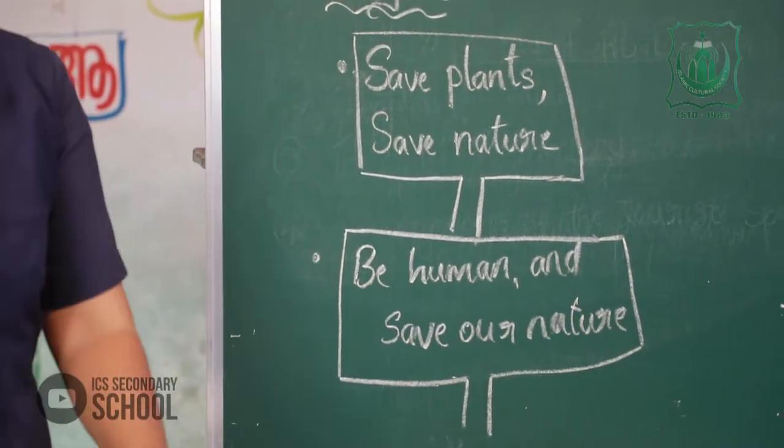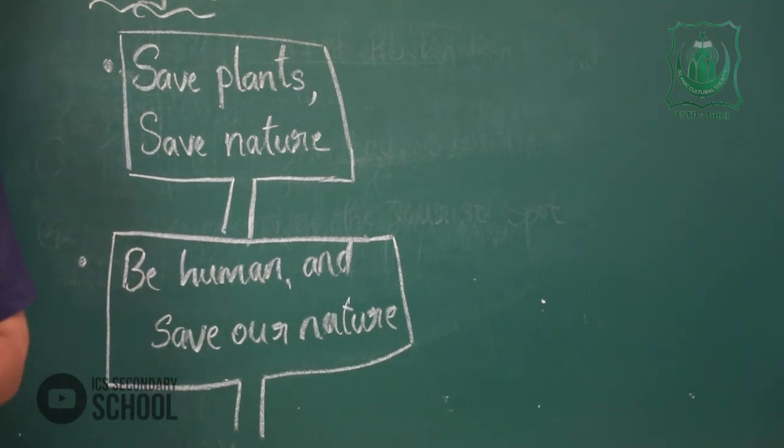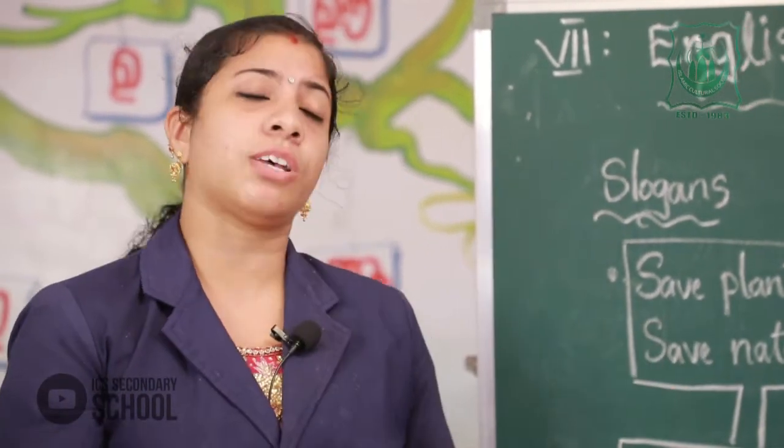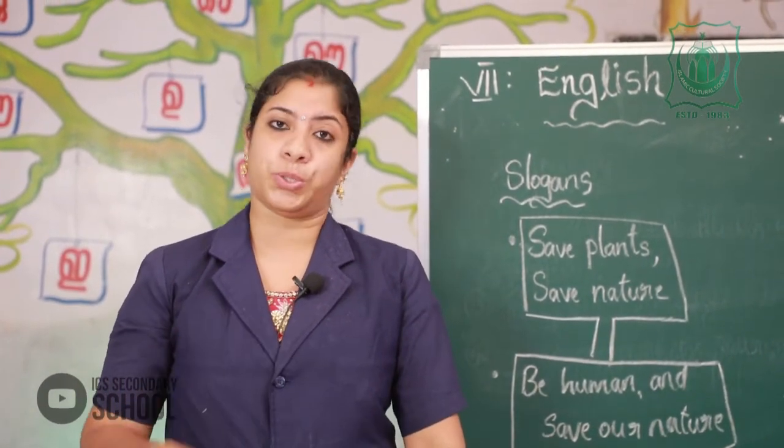Yes, be human and save our nature. Okay, do you understand that? Now I hope you understand very well. So these are two examples of slogans on nature. Now you should prepare another two slogans.